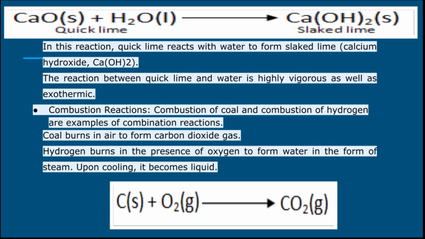Another reaction is combustion reactions. Combustion of coal and combustion of hydrogen are examples of combination reactions in which coal burns in air to form carbon dioxide gas. Hydrogen burns in presence of oxygen to form water in form of steam. Upon cooling, it becomes liquid.